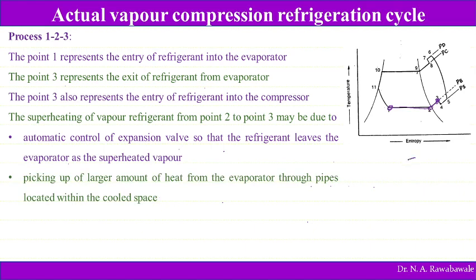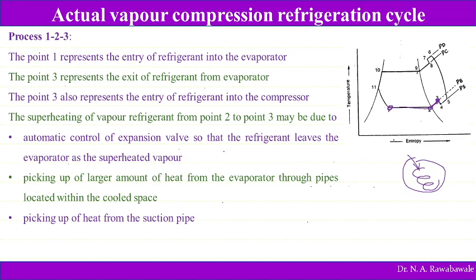So if this is the cooled space and these pipes are moved into this cooled space, this absorbs additional heat from the cold space. Then pickup of heat from the suction pipe. So when it enters into the compressor, it also absorbs heat energy and the refrigerant becomes superheated. So this is the first process, evaporation of refrigerant from point 1, 2 to 3.